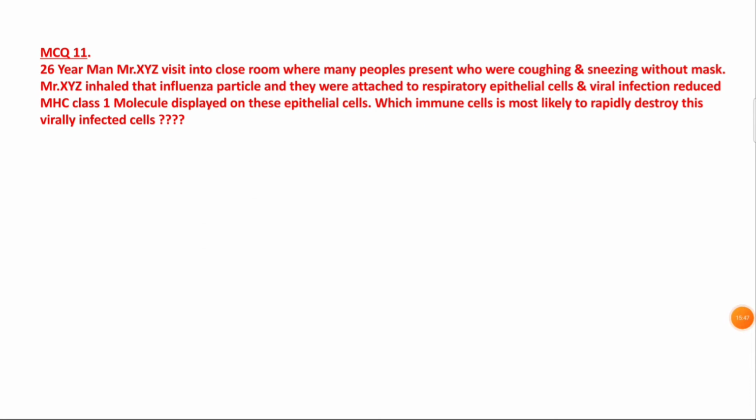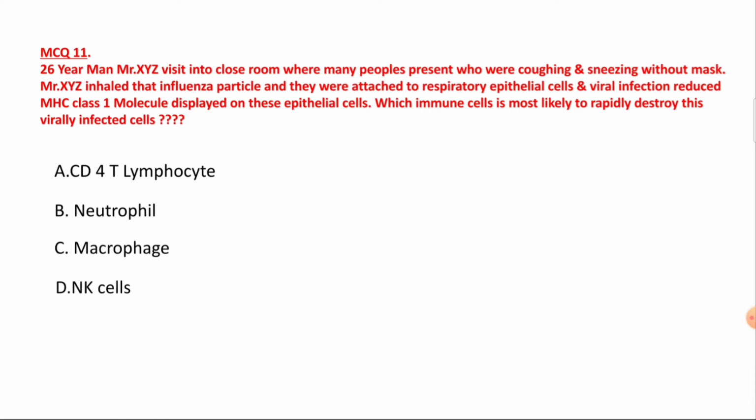Now MCQ number 11. A 26-year-old man, Mr. XYZ, visited a closed room where many people were present who were coughing and sneezing without masks. So obviously infection spread by the respiratory route can occur. Influenza-like virus can spread when a patient is coughing or sneezing. Mr. XYZ inhaled that influenza particle and it attached to the respiratory cell, and viral infection reduces the MHC class 1 displayed on this epithelial cell. Which immune cell is most likely to rapidly destroy this viral infected cell? The options are T lymphocyte, neutrophil, macrophage, and natural killer cell.